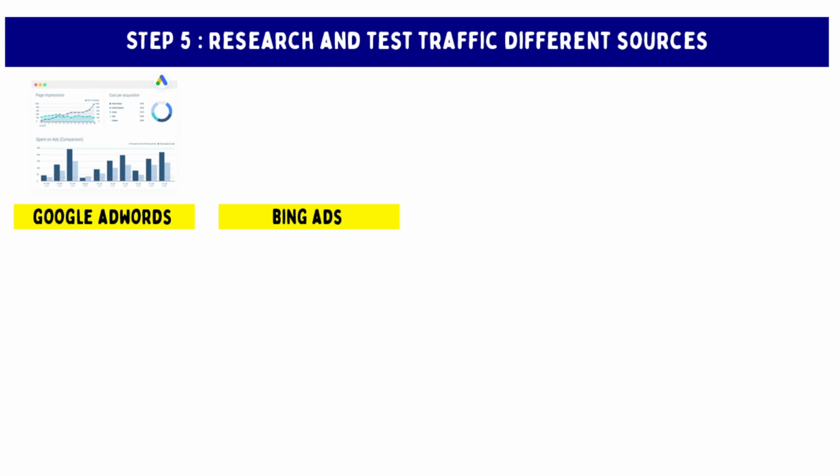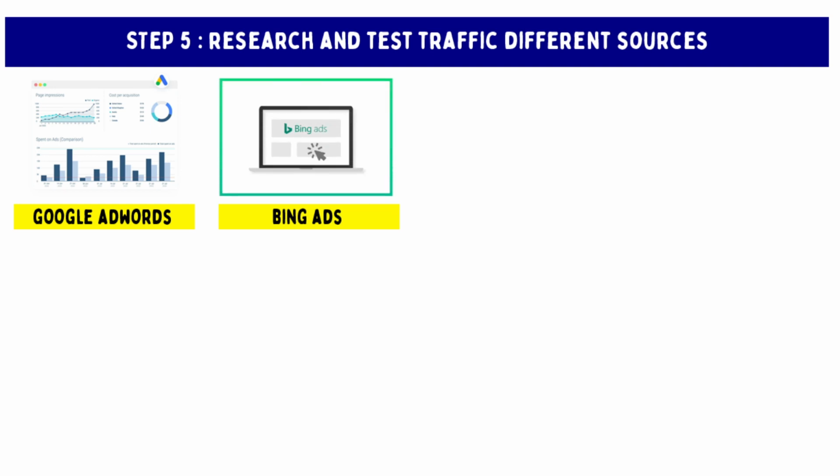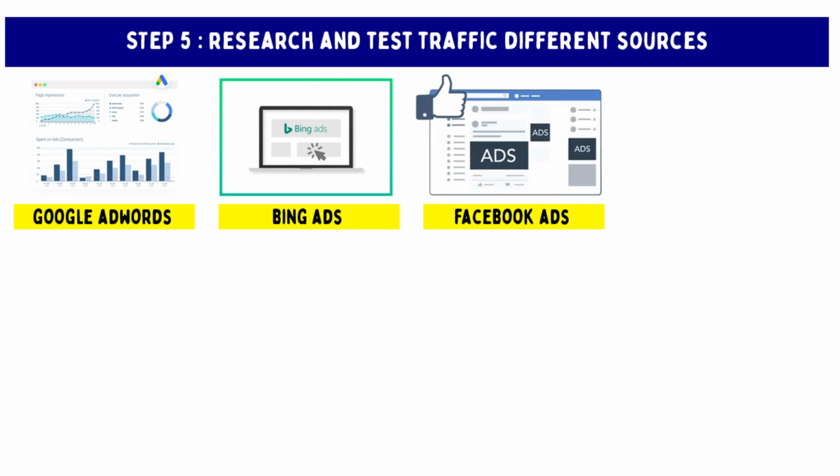Bing Ads. Use Bing Ads to target visitors who are searching on Bing and Yahoo, two of the largest search engines in the world. Facebook Ads. Use Facebook Ads to target specific demographics and interests and attract visitors who are using the largest social media platform in the world. Taboola and Outbrain.